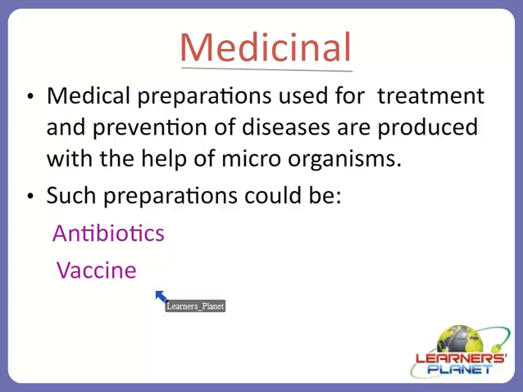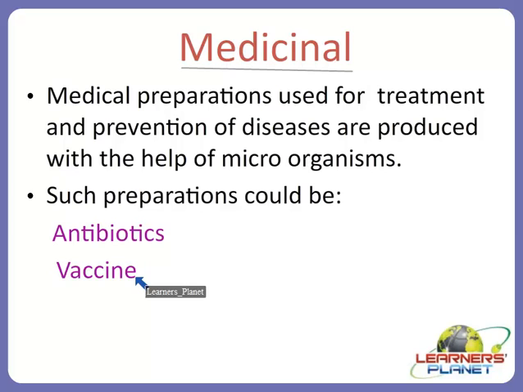The other chemical preparations, they could be synthetic or they are some artificial chemical products. Now those particular substances which are produced with the help of microorganisms and provide medicinal advantage to the person, those can fall in two categories, that is antibiotics and the vaccine.